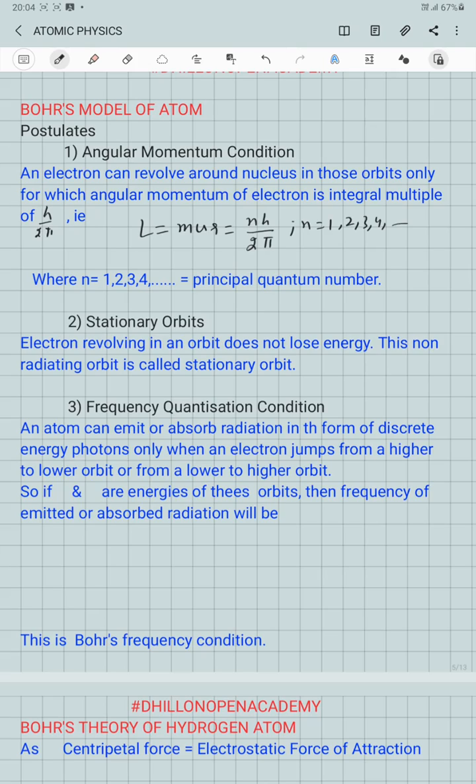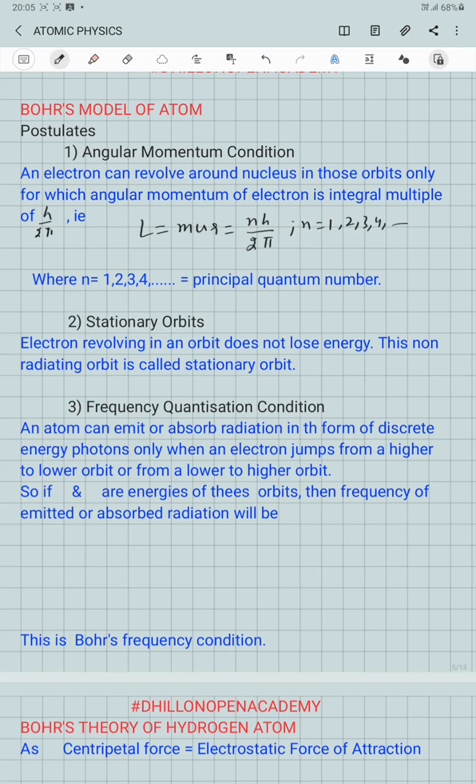If its energy is not lost, its speed will be constant, due to which it will keep on revolving in its particular orbit. This type of orbit in which the electron does not radiate or lose any energy, we call a non-radiating orbit, or a stationary orbit. Stationary means it is not losing any energy; its energy is constant.